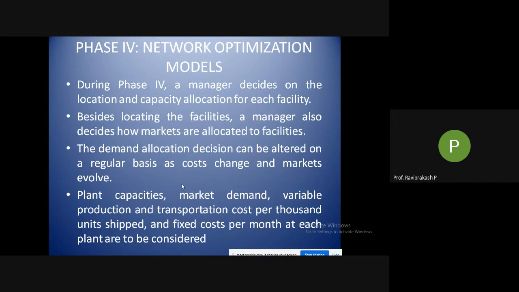You need to pay the employees, you need to pay for the facility. The depreciation is always there, plus there could be many other fixed costs involved in production. These are general, in every factory or facility, but there could be other fixed costs based on the product and the kind of facility.